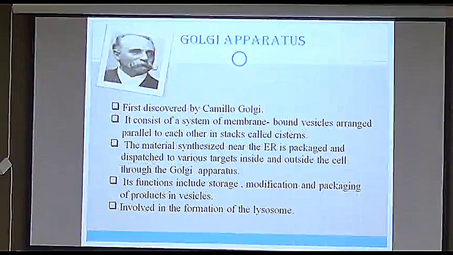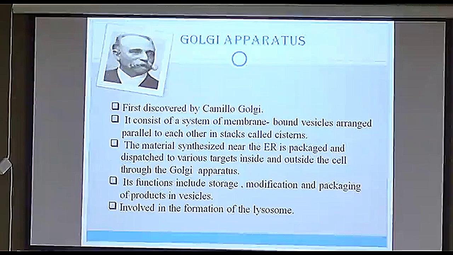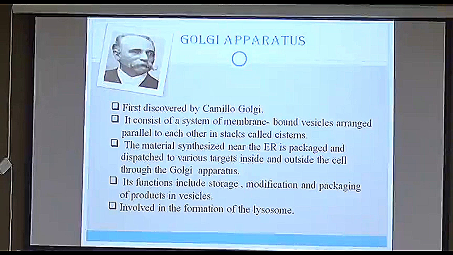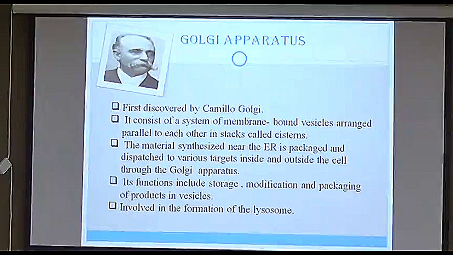Next is Golgi apparatus. Once the synthesis of the proteins and lipids has been done by the ER, that material will go to Golgi. It was first discovered by Camillo Golgi. What is Golgi? It consists of a system of membrane-bound vesicles arranged parallel to each other in stacks called cisternae. The material synthesized near the ER is packed and dispatched to various targets inside and outside the cell by the Golgi apparatus.